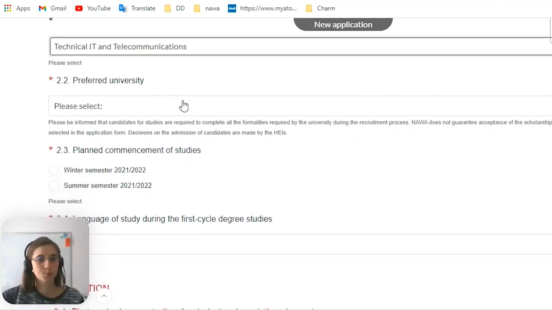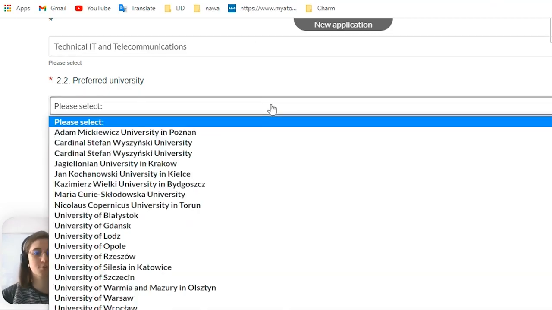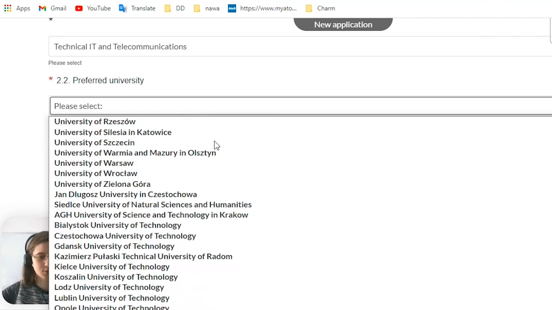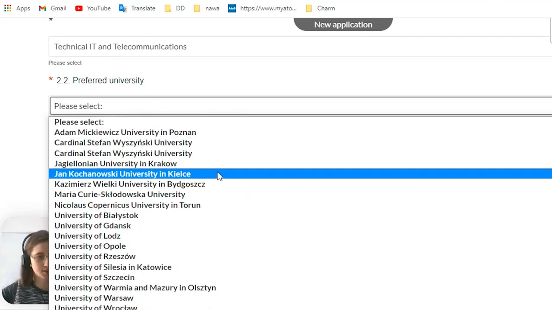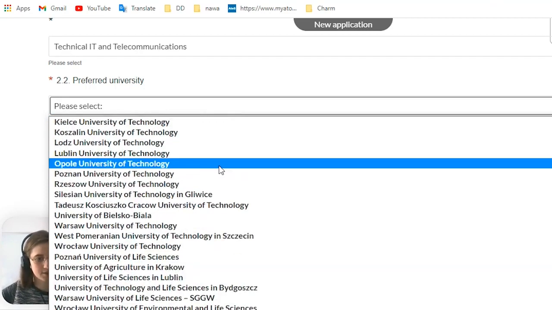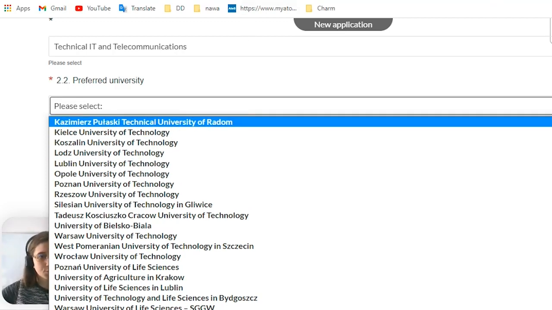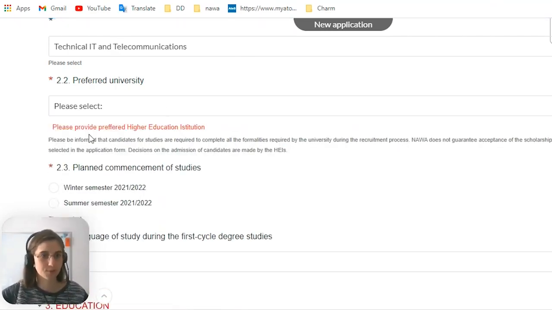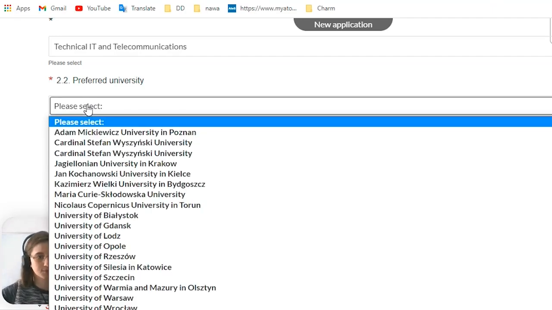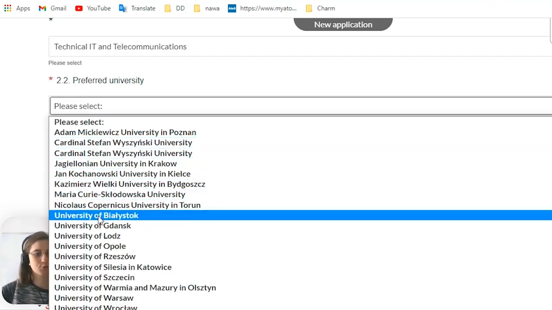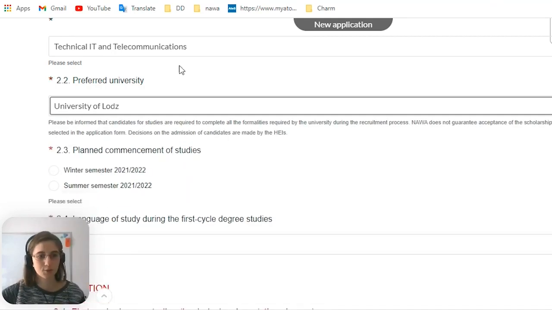Here you put the preferred university. Yes, because before applying to this scholarship, you have made research and you have found out which university could fit your program. So here's the whole list of Polish public universities. You will be able to check it in the research you make before applying for the scholarship. And that's my big recommendation before applying: you need to know where you want to study. So for example, we want to choose University of Łódź. I want to study in the University of Łódź.